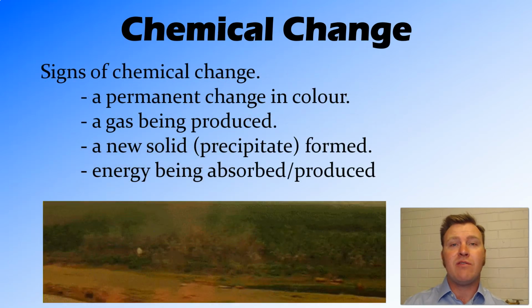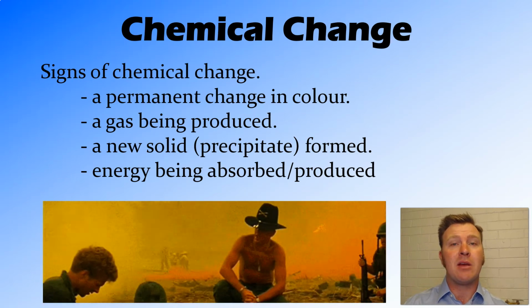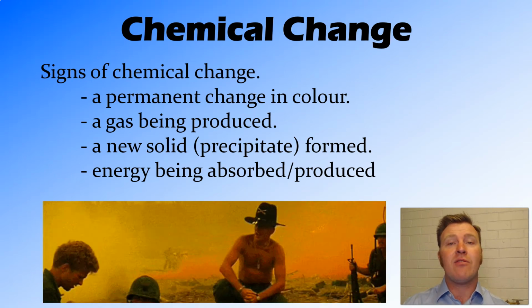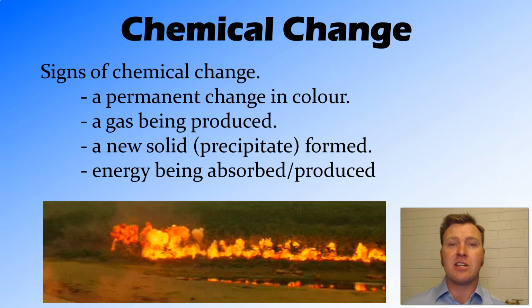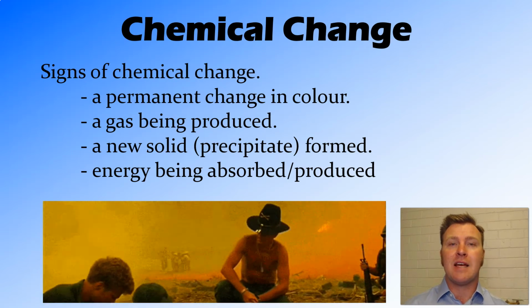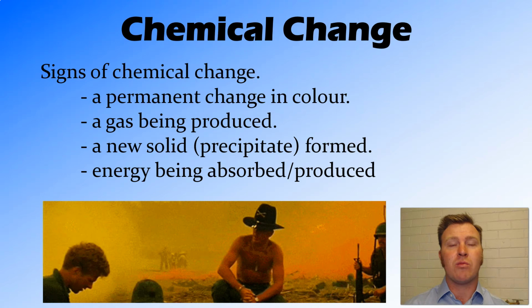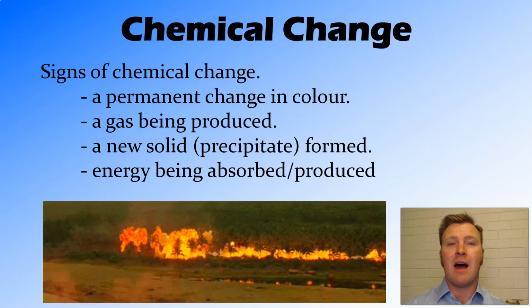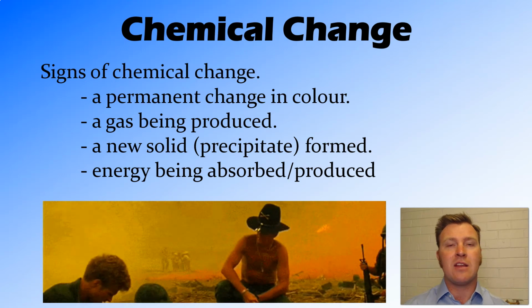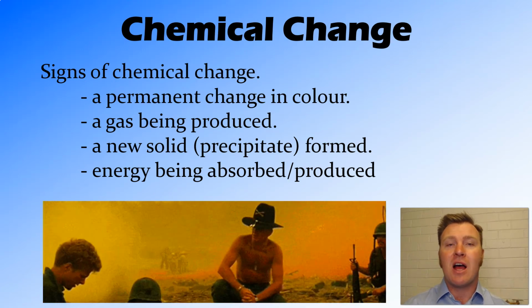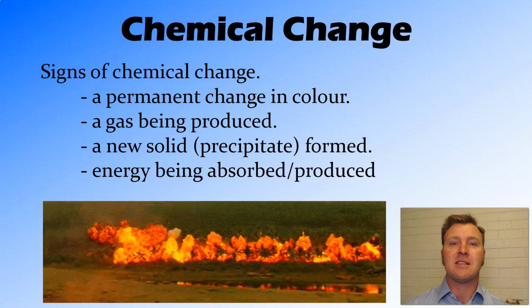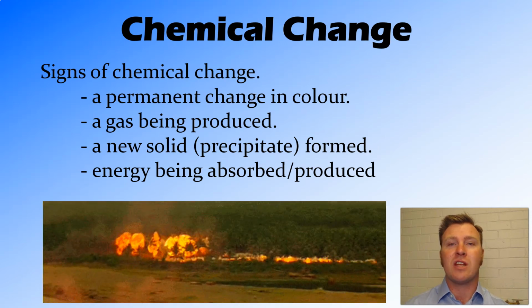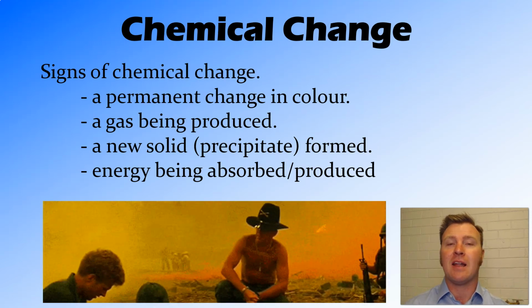Now, there are a few different ways for us to tell that a chemical change has occurred. The first one is a permanent change in color. We said before that physical change is a reversible process, like a change of state. In a chemical change, unless you can use chemical means, it's much harder to change the substances back to where they were before. So you end up with a permanent change in color.